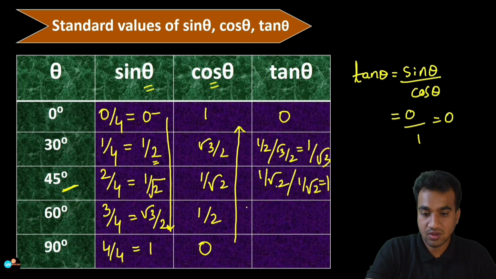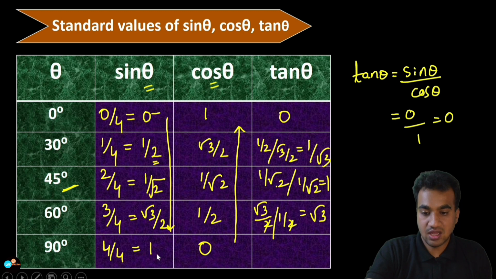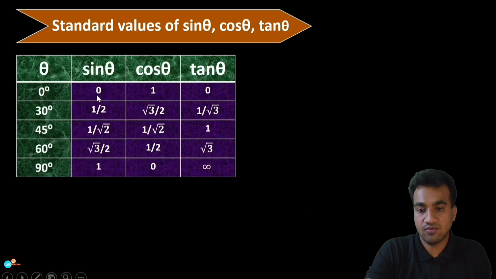Next you have root 3 by 2 whole divided by, and here you have 1 by 2. So 1 divided by 2, that gives you 2 will be cancelled, and you will get just root 3. And next you have the next one. So 1 divided by 0, sine theta value is 1, cos theta value is 0. So sine theta by cos theta is 1 divided by 0, that gives you infinity. So this is how you will get the table. And let me move on to the next slide. So these are the values we have filled.